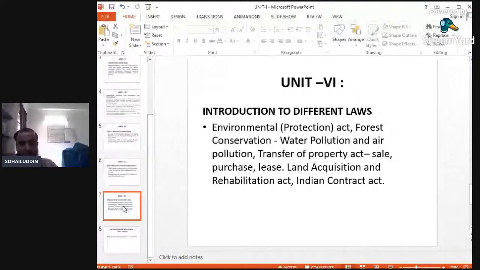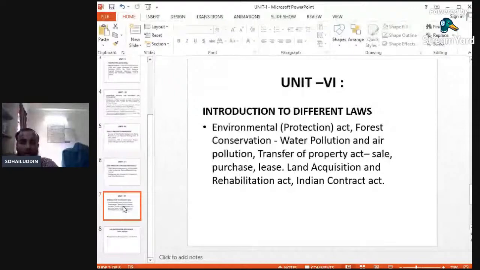There will be some guidelines, some clauses mentioned in the codes or in the legal books regarding acquisition of land, forest land, or land for construction of roads, bridges or any railway line.